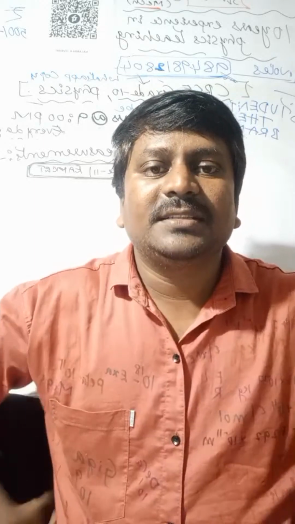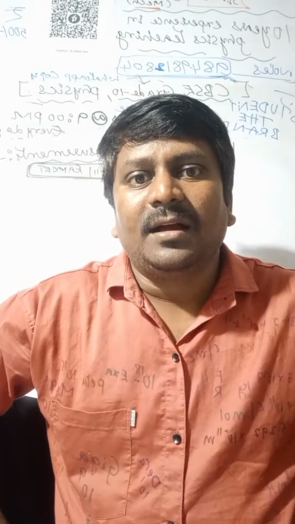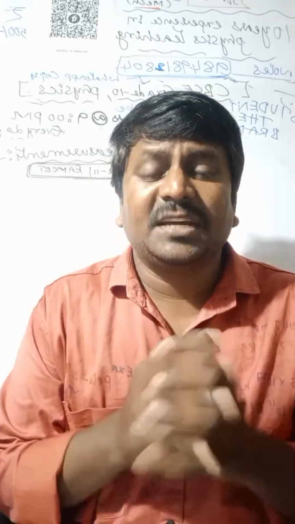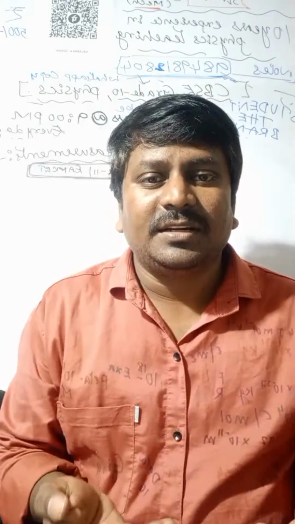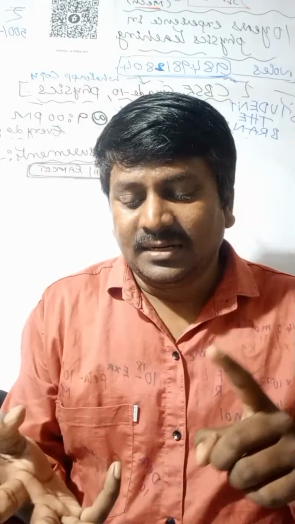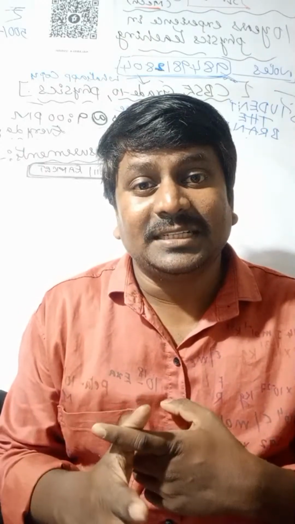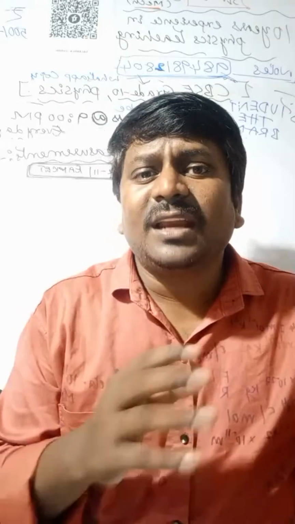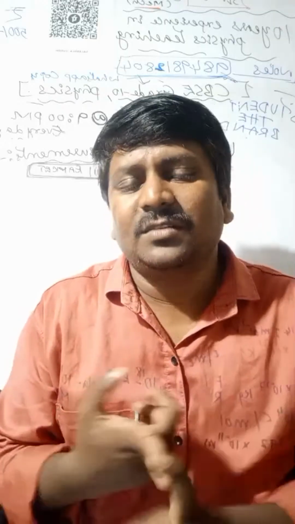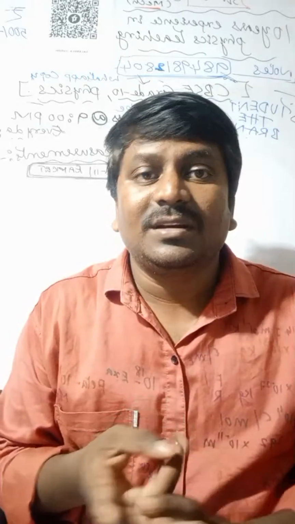So in units and measurements, quantity is nothing but amount or vastness or magnitude. Next, physical quantity: the quantity which can be measured is called a physical quantity. There are a number of physical quantities, like mass, length, acceleration, speed, velocity. There are three types of physical quantities: fundamental physical quantities, supplementary physical quantities and derived physical quantities.